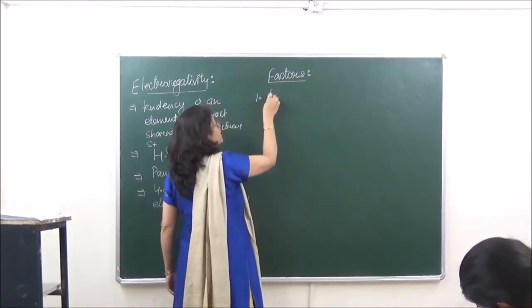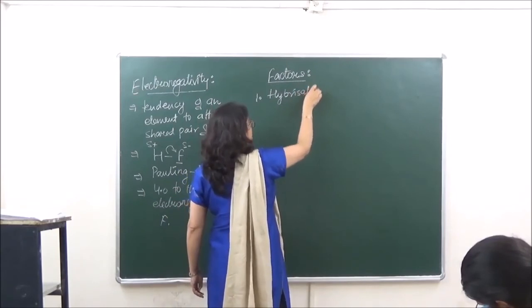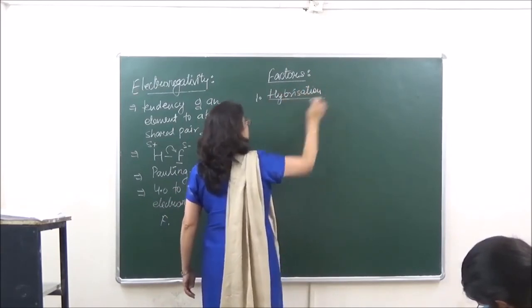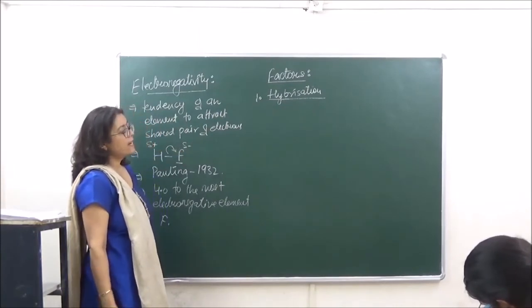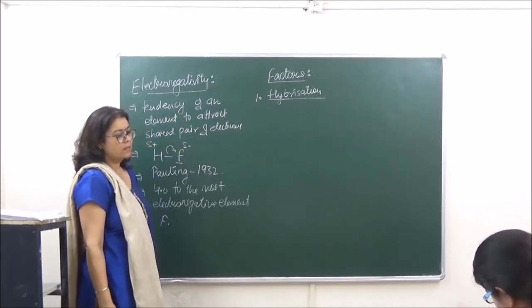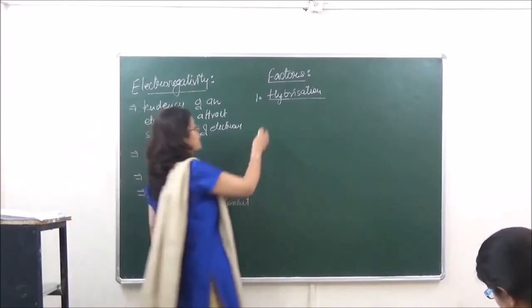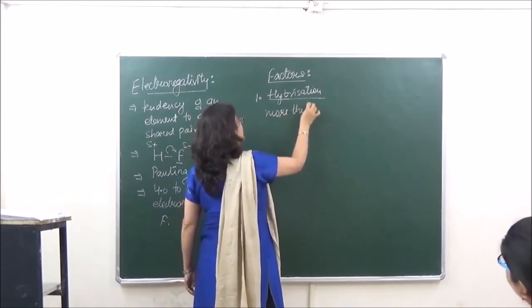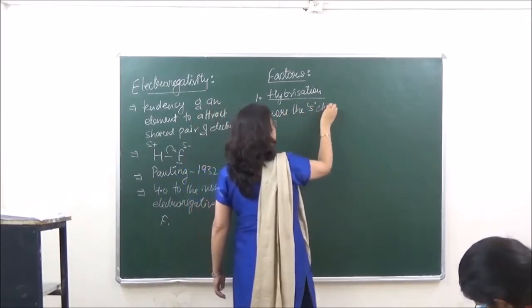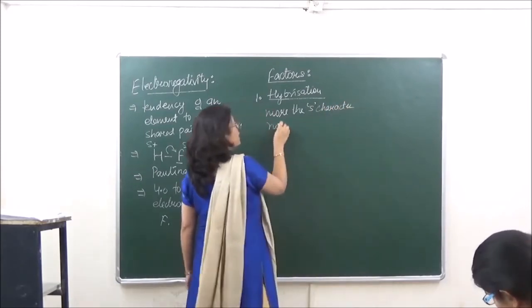Number one, hybridization. Hybridization affects electronegativity. We say that the more the s character, the more is going to be the electronegativity.